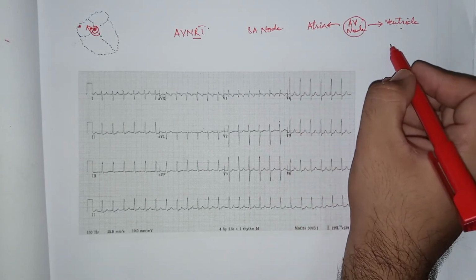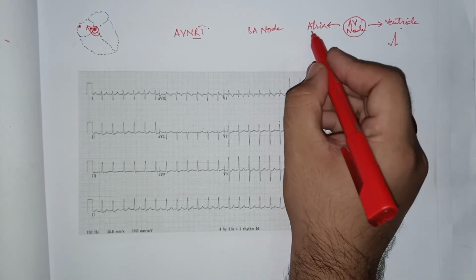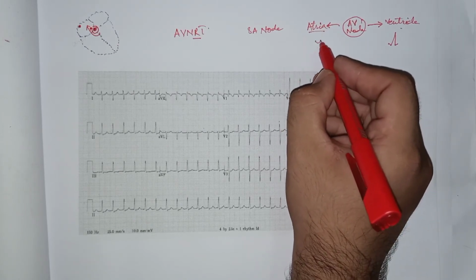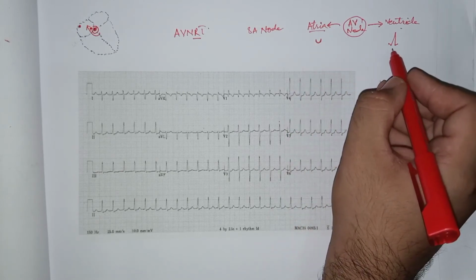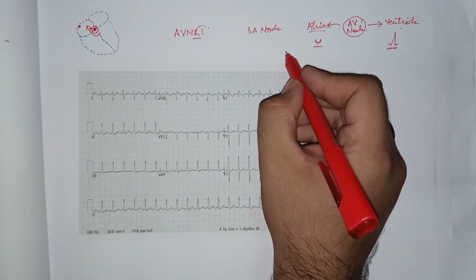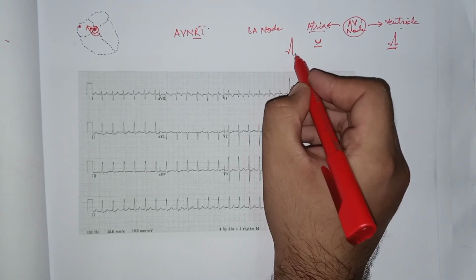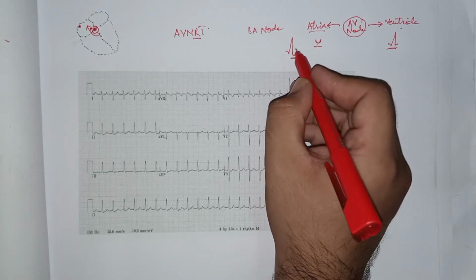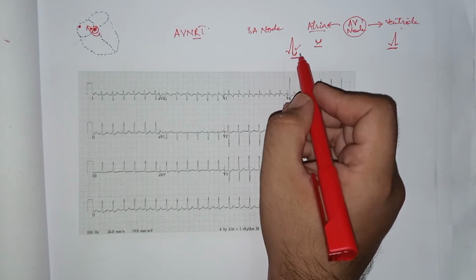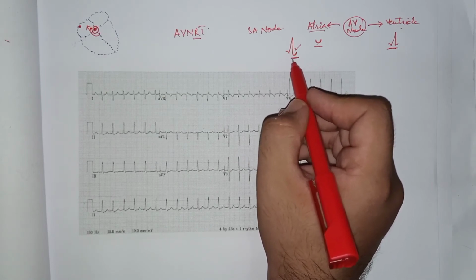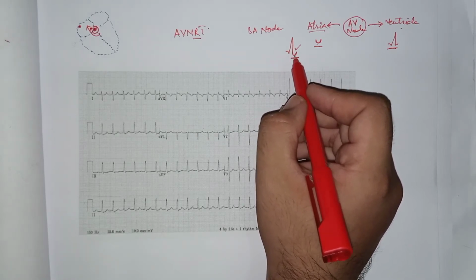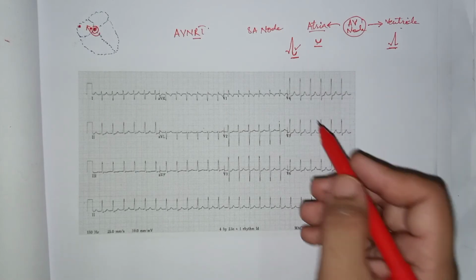Due to the contraction of the ventricle, there is a QRS complex, and due to the retrograde, that is backward, contraction of the atria, an inverted P wave is produced. As you can see, when we combine this P wave with this QRS complex, the shape of the QRS complex becomes like this. This is not an S wave. This is basically a fused P wave which occurs after the QRS complex. This is called a pseudo S wave or inverted P wave, and it is formed in some cases of AVNRT after the QRS complex.